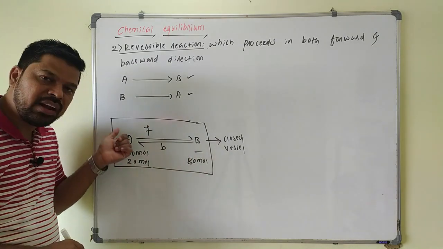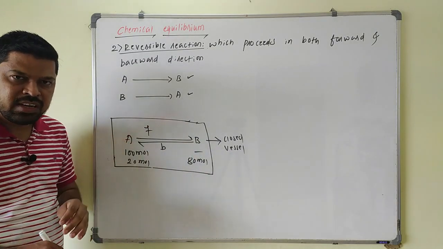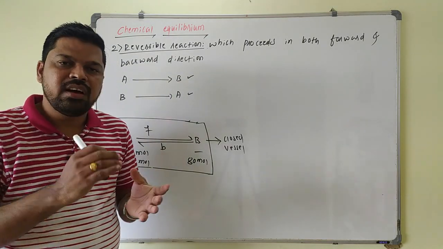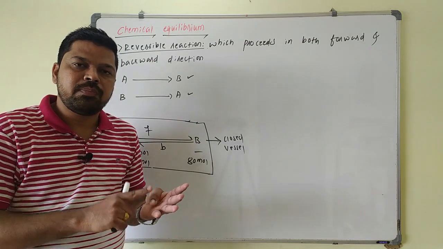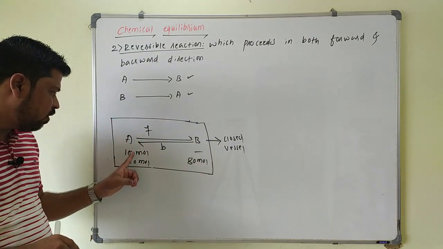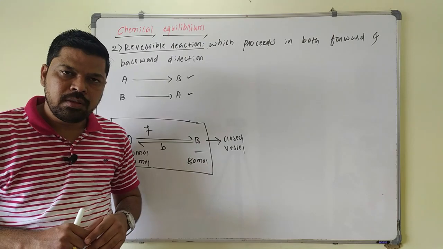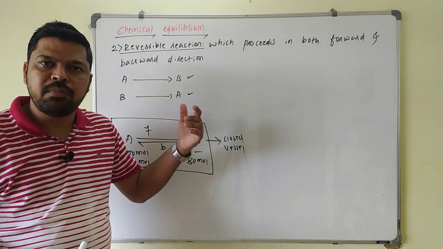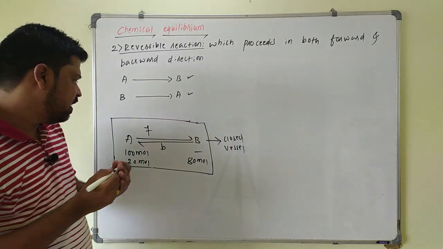Always some amount of reactant is available at the end of the reaction. So this is one important point about reversible reactions. It will never proceed to 100% completion, because only 80 moles of A is converted into B.